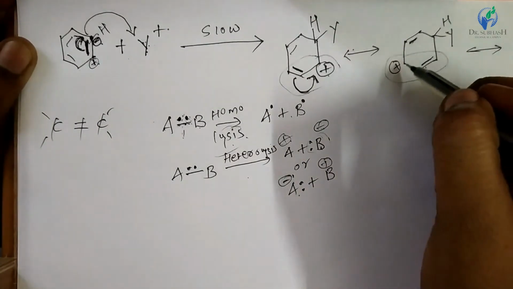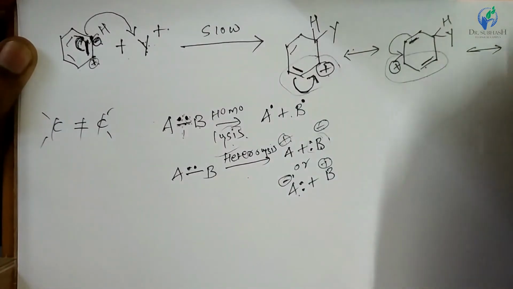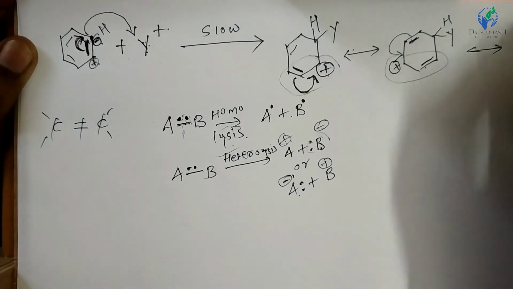Again these electrons are again attracted by this positively charged carbon atom, and it moved towards here, and positive charge becomes here, right?